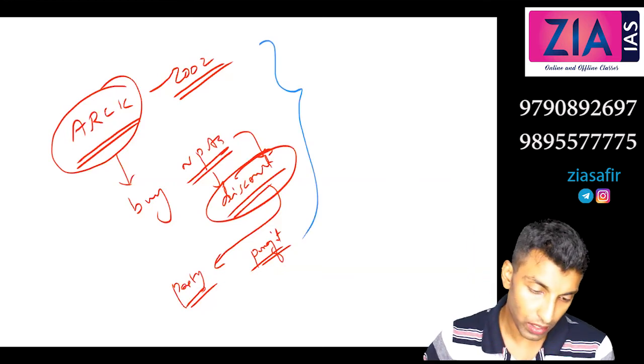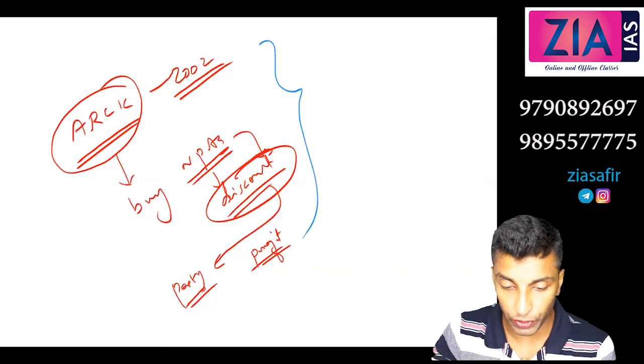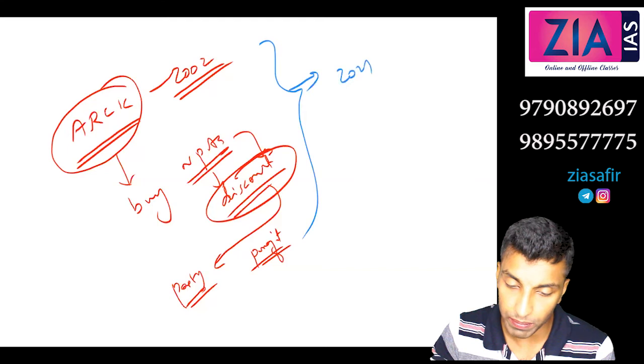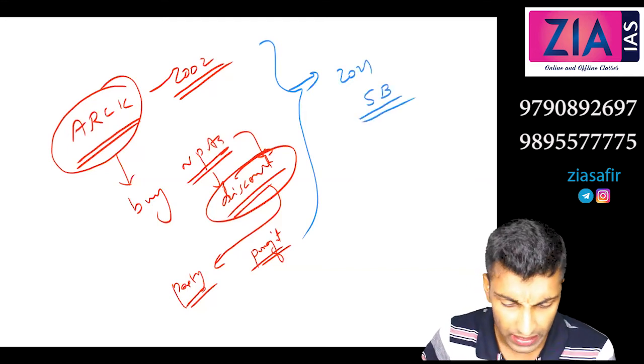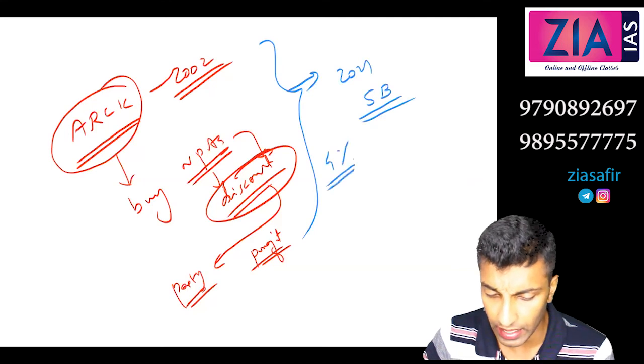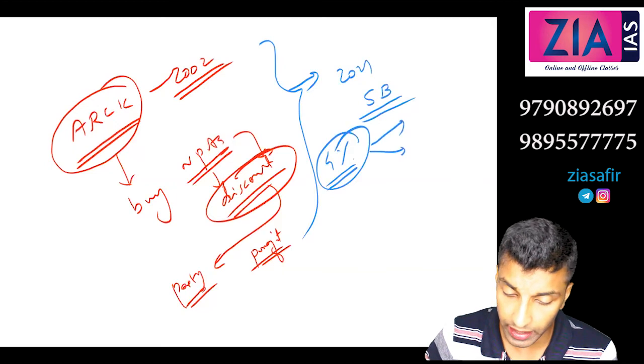But now banks are given the freedom to fix it, but there are conditions, not completely. For example, 2011 onwards, savings bank account, the respective bank can fix. RBI will fix the minimum, let's say 4% or something, and upon that, the respective bank can give whatever they want.